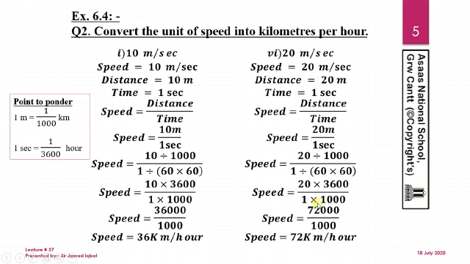So 60 into 60 becomes 3600, which will multiply the numerator, and 1000 which was dividing the numerator, we now put in the denominator, and 3600 in the numerator. So we will get 72 kilometer per hour. That is our conversion of the speed from meter per second into kilometer per hour.